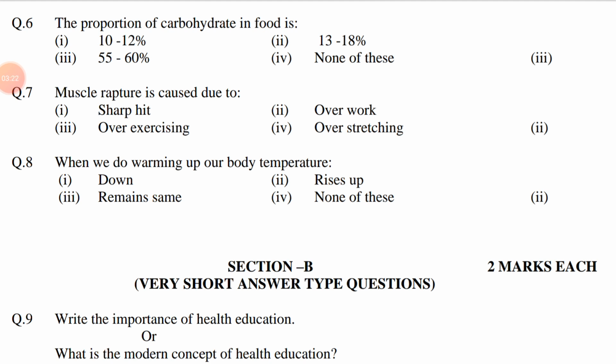Question number 7. Muscle rupture is caused due to: first option sharp hit. Second overwork. Third over exercising. Fourth overstretching. Answer is option second, overwork.